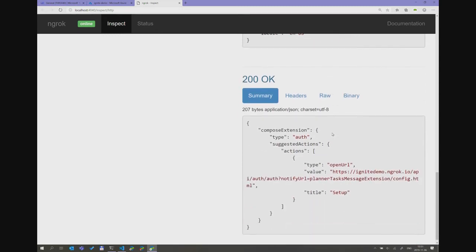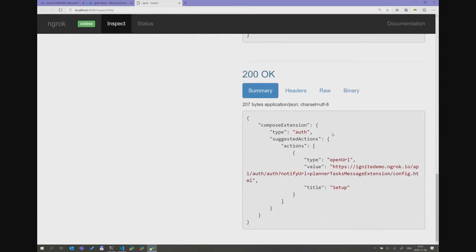What I do then is send back another JSON structure like this. In this case, we needed authentication, right? We need to authenticate the first time. So there are two ways of doing this. We can send an auth for authentication. We can also send a config for configuration. There's no difference between them, except that the Teams client will render a different title on the dialogs that pop up. Otherwise, there's no difference.